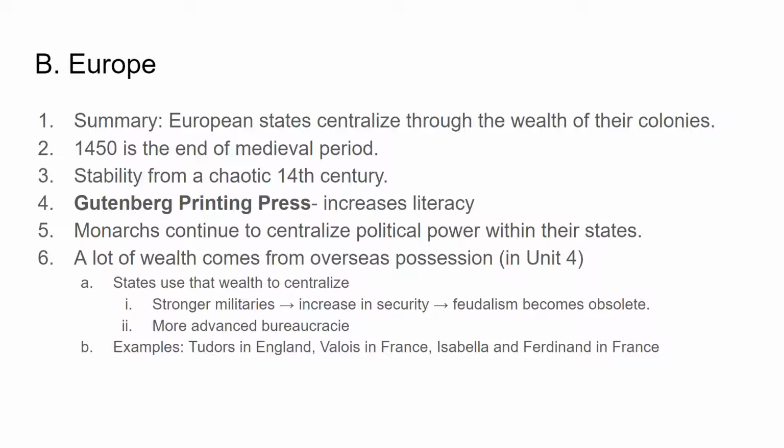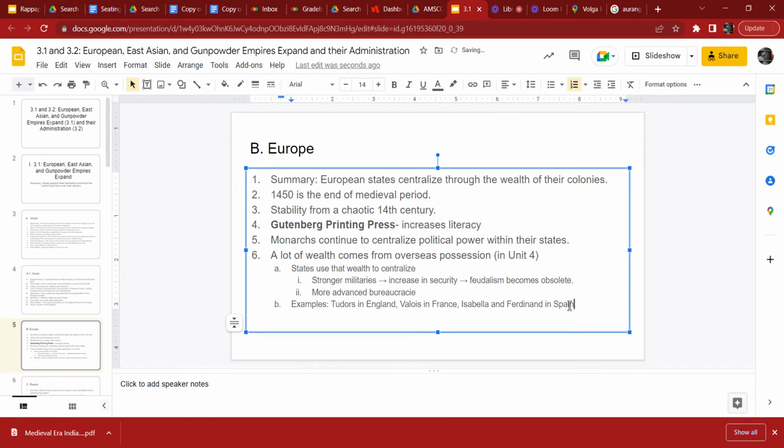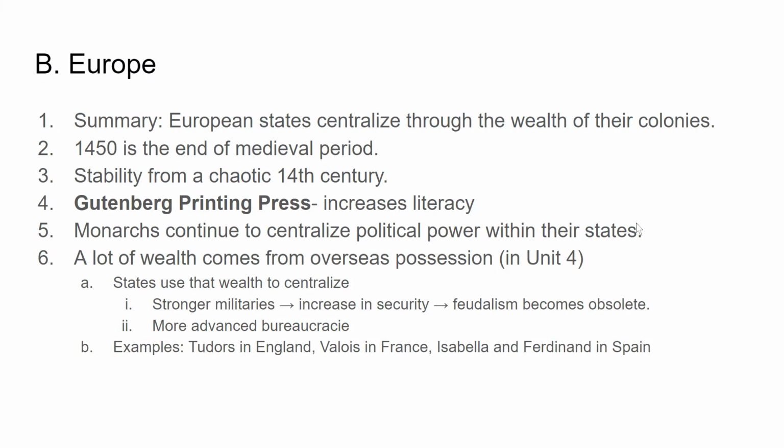So you've got rising families taking over large countries. You've got the Tudors in England, the Valois in France. You have Isabella and Ferdinand. That says France, but it should say Spain. Isabella and Ferdinand in Spain. In fact, it can't hurt, let's change it. We don't want to lead to more confusion. Isabella and Ferdinand in Spain. All right.